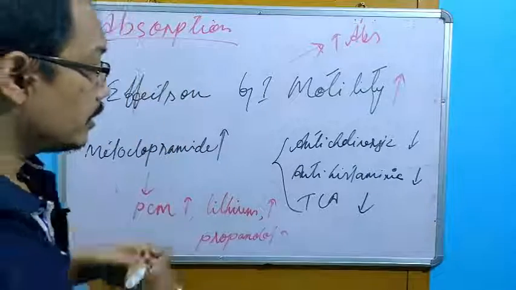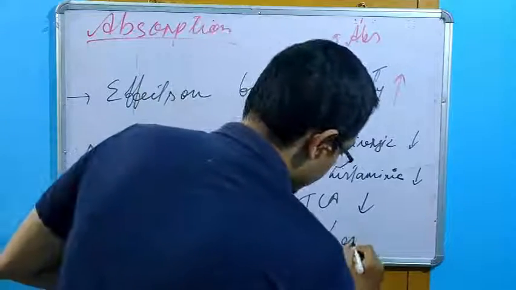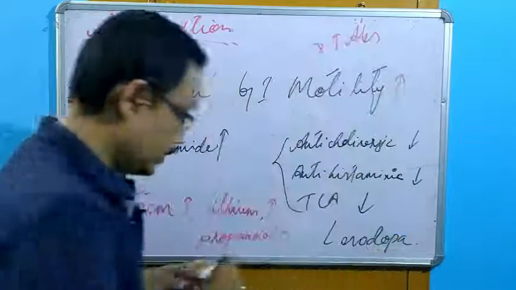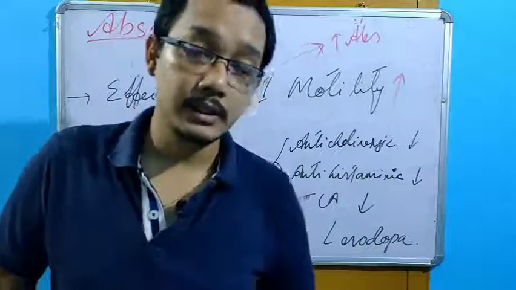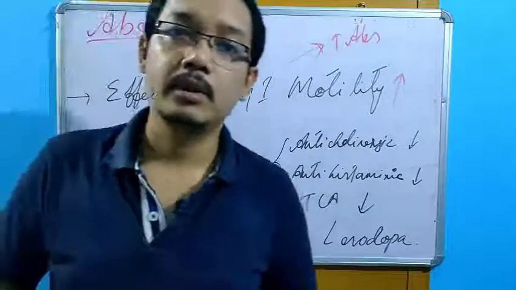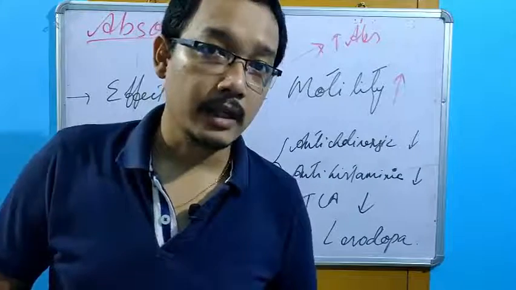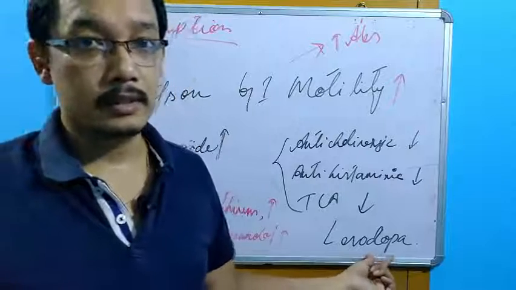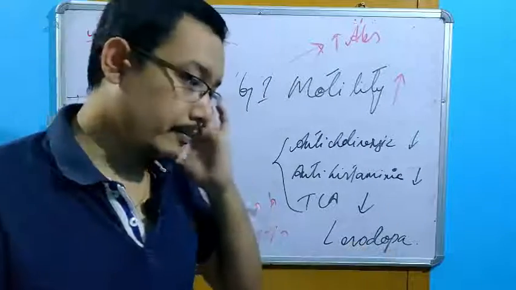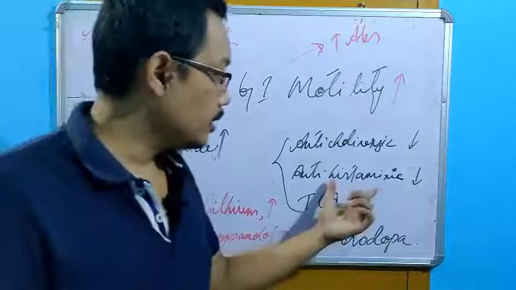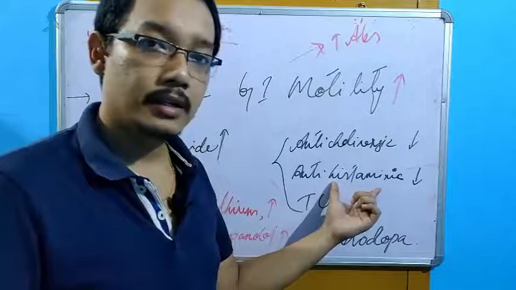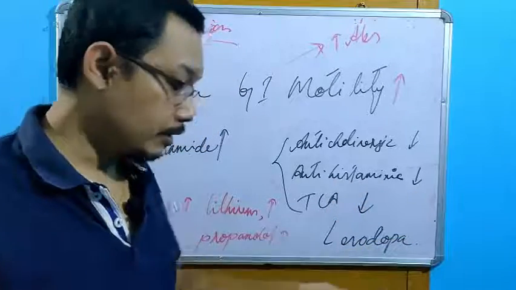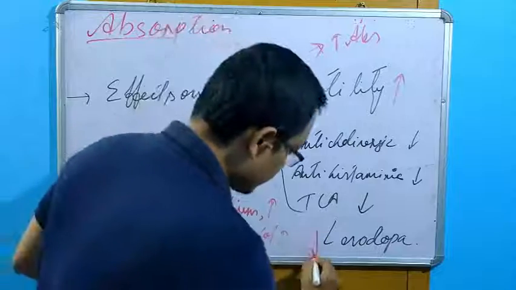For example, we have levodopa. Levodopa is what? A drug used in Parkinson's disease. We know, very important drug. And the patient needs to keep on taking this drug regularly. So here you see in the chart, this antihistaminic can cause a decrease in the GI motility. That means levodopa absorption will be decreased.